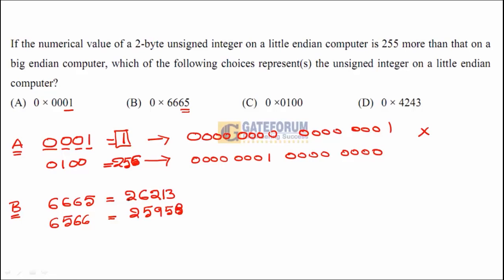So if you subtract 25958 from 26213, you're going to get 255. In this case, the little endian computer system value in a specific location of a word is exactly 255 more than the big endian, as it is given in the question. So option B is one of the correct options.